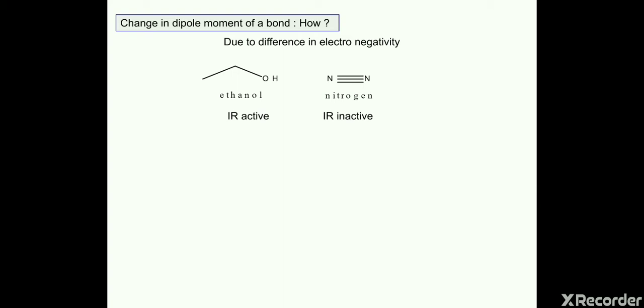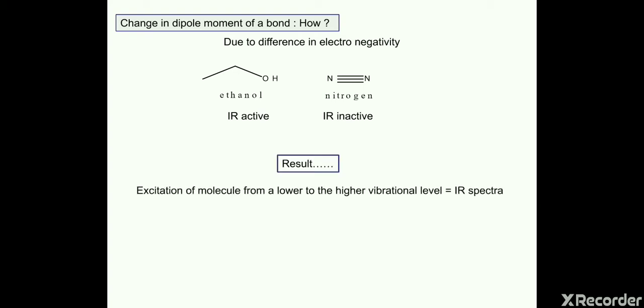While in the case of nitrogen, there are two nitrogens with a triple bond between them, and both nitrogens have the same electronegativity. So there is no difference in electronegativity and no change in dipole moment. So the bond between nitrogen and nitrogen will not change its dipole moment, and it becomes IR inactive.